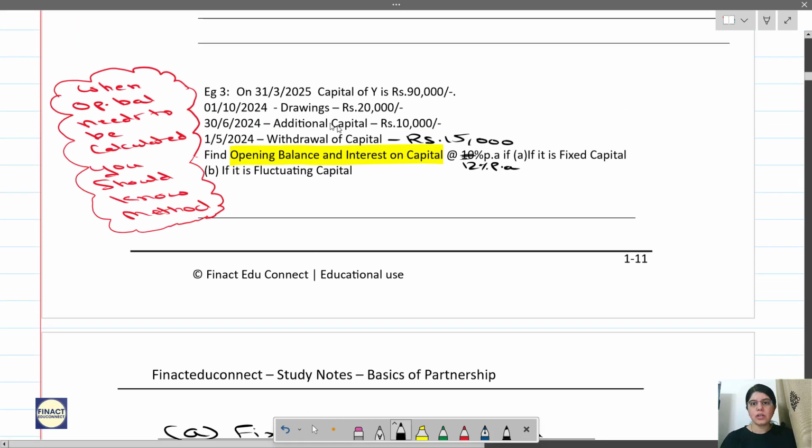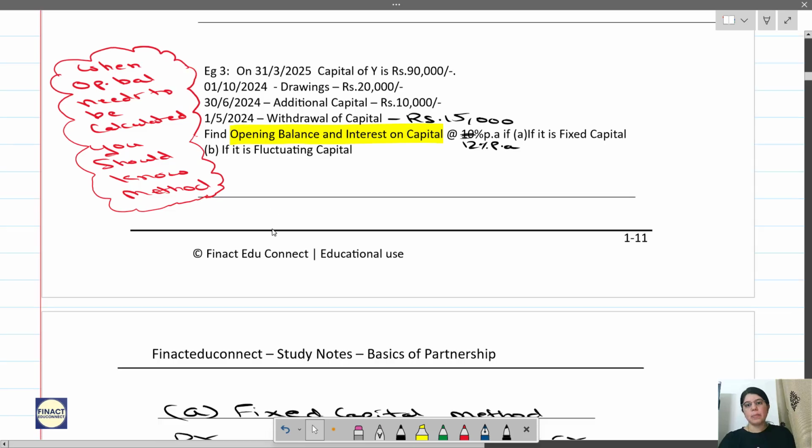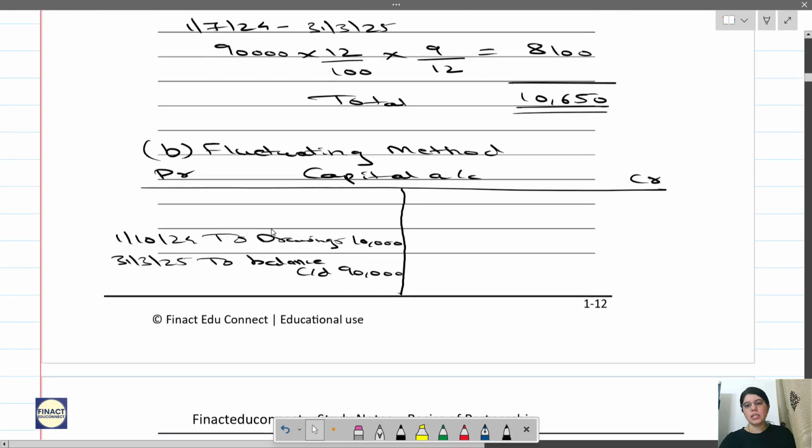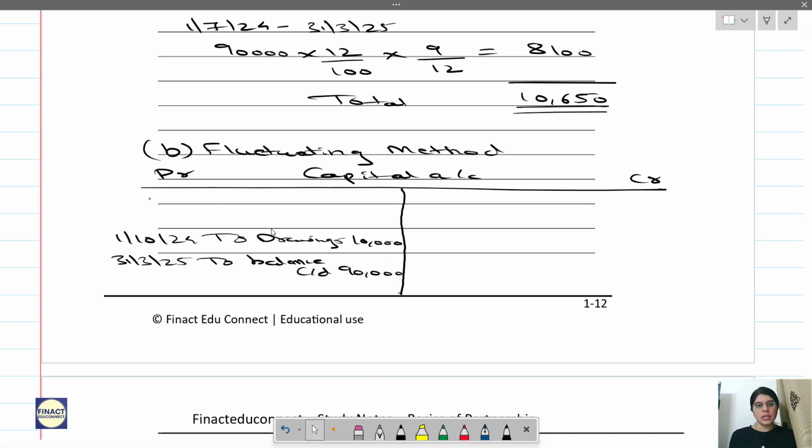You have the additional capital and you have withdrawal of the capital on 1st May. So we will pass these two entries also, additional capital and withdrawal of capital. So first, withdrawal of capital will be capital account debit to bank account. Entry should be very clear. And additional capital will be bank account to capital account.